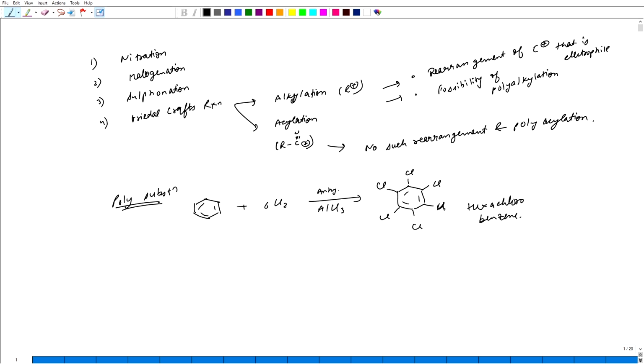These reactions are not as controllable as the Friedel-Crafts acylation reaction, but what can be the remedy for it?